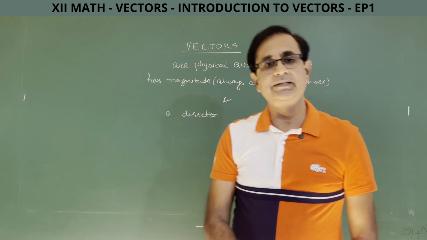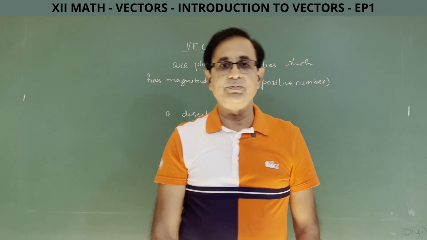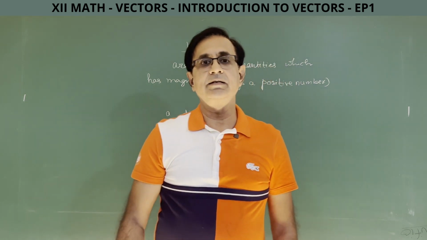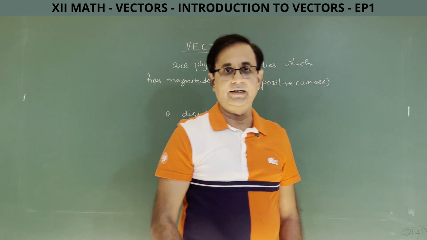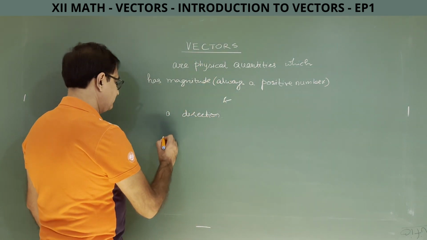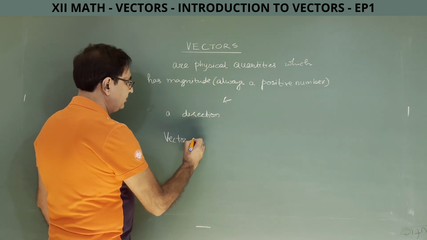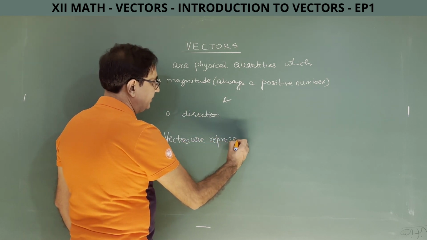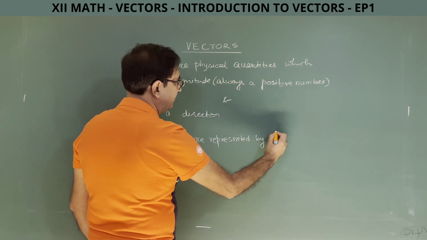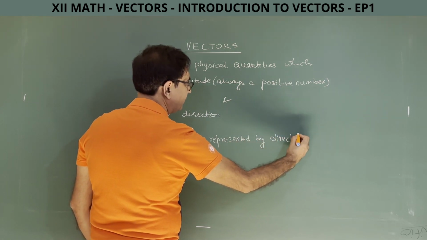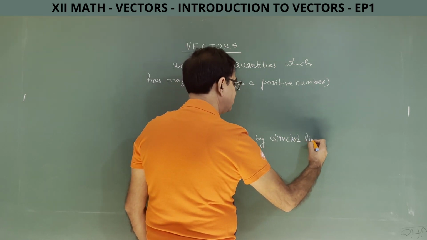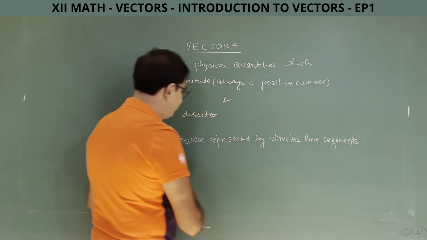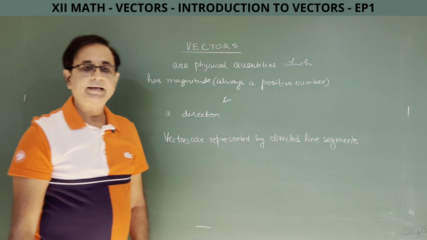Now, how do I represent vectors? There are two ways of representing vectors, geometrically and algebraically. First, we will discuss the geometrical representation of a vector. So, how do I represent a vector? Vectors are represented by directed line segments. So, geometrically we represent vectors by directed line segments.